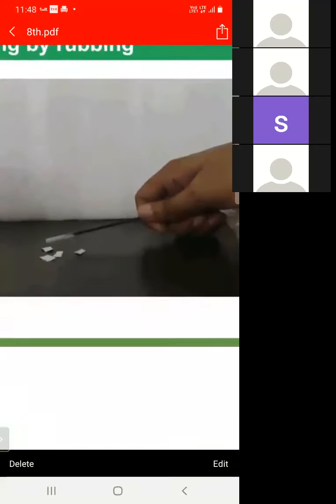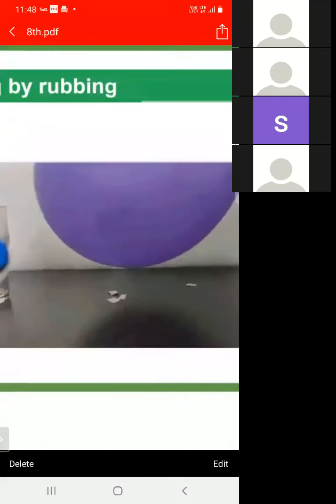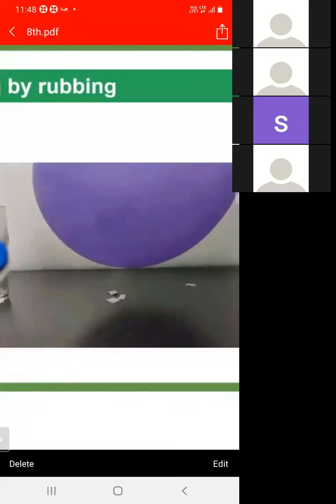Another example: when we take a balloon and rub it with the polythene, this balloon acquires a small charge and then it attracts very small pieces of paper as shown in the figure.